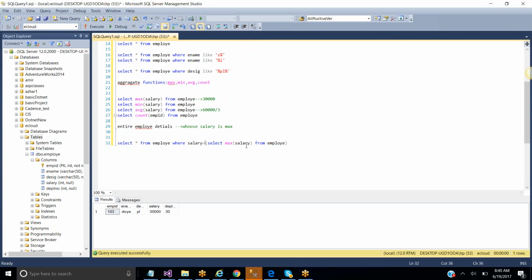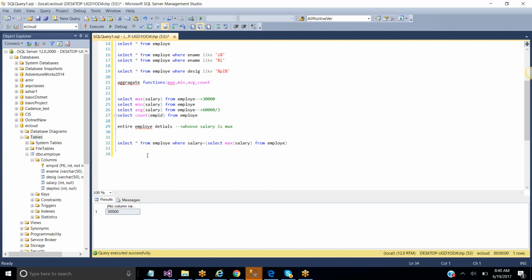So the inner query will evaluate and return 30,000, because select maximum salary. What is the maximum salary as we have discussed now? That is 30,000. So 30,000 will be passed here. First the inner query or subquery will execute first, and then based on the result of the subquery, the main query will execute. That is the intention of the subqueries. Okay, clear all of you?